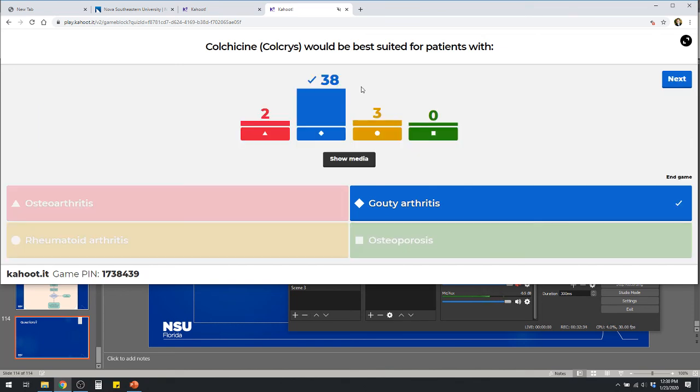Very good. Yes, we use that one for gout. What can I use as an alternative to colchicine potentially for an acute gouty attack? NSAIDs, probably most commonly. What else? Steroids, corticosteroids you could use potentially. Yeah, it's really only good for gout for the most part.